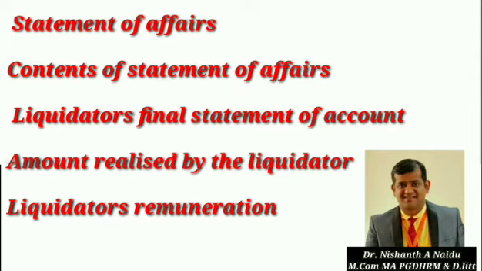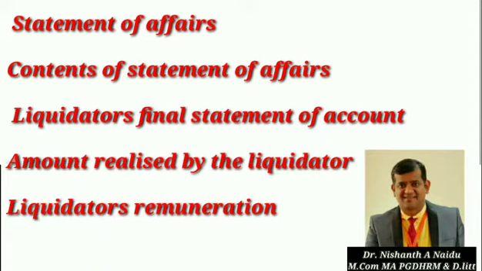This statement is known as the statement of affairs. The statement of affairs must be submitted to the liquidator within 21 days from the date of the winding up order, or within such extended time not exceeding 3 months as the liquidator or the court permits. Clear? So which the court permits.